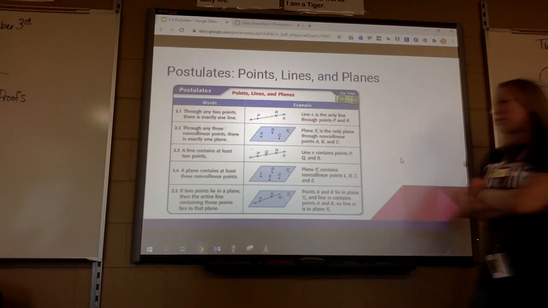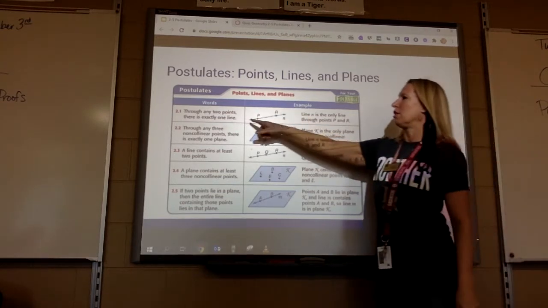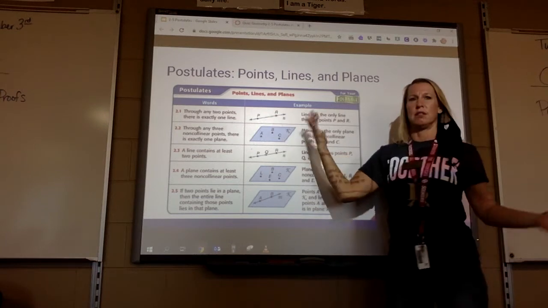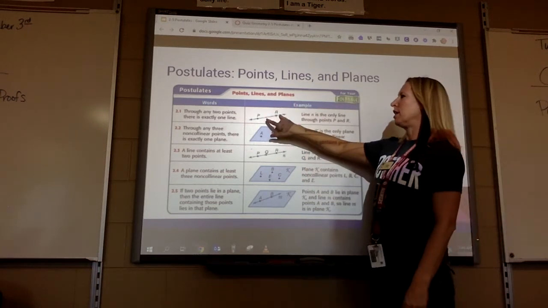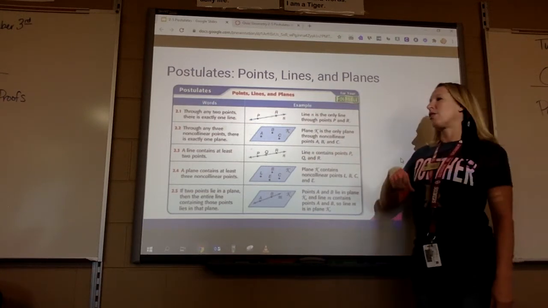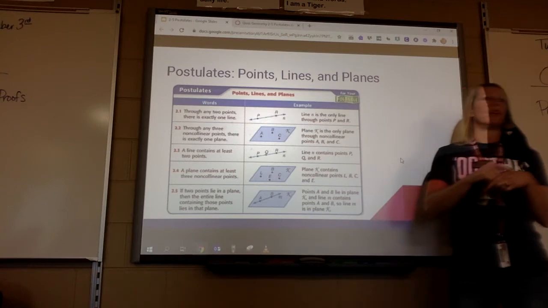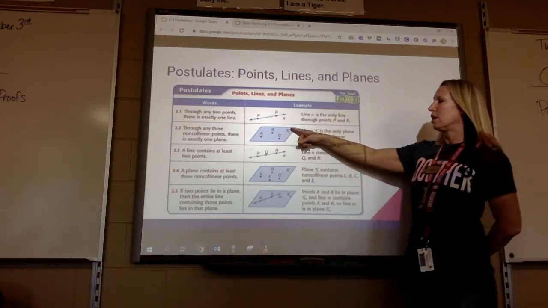like through any 2 points, there's exactly one line. So this postulate right here just says if you have 2 points, you can draw a line. And we've kind of talked about that in the first chapter. The second postulate says through any 3 non-collinear points, there's a plane. 3 non-collinear points make a plane.